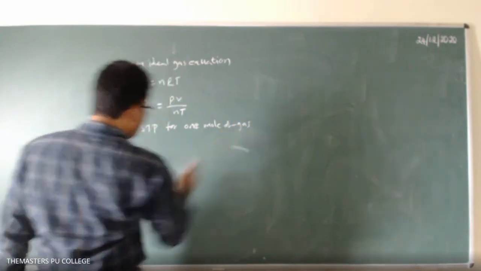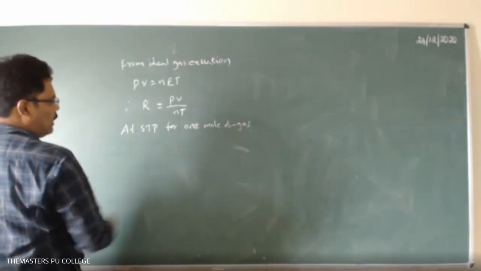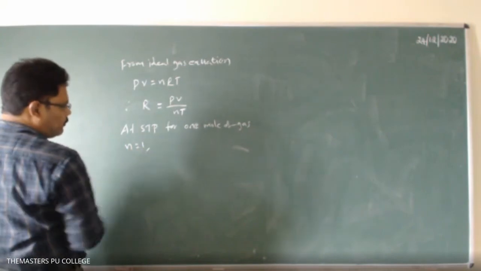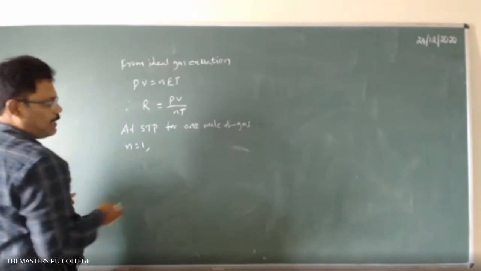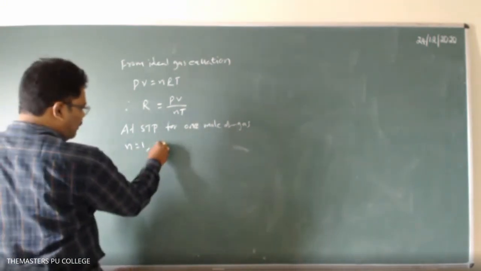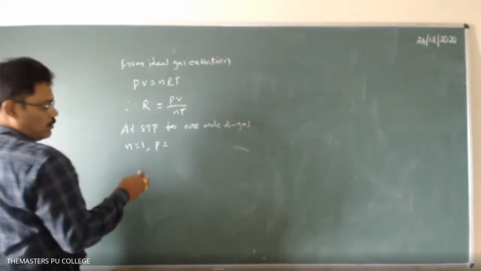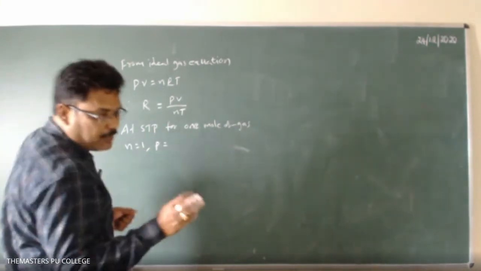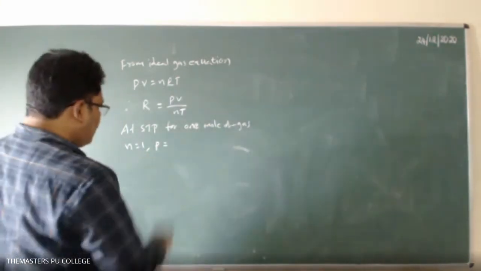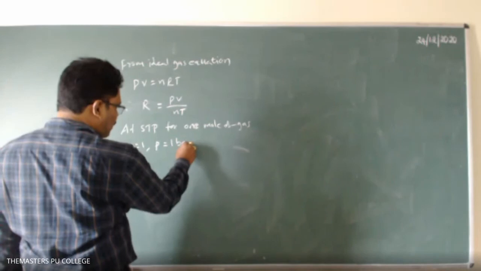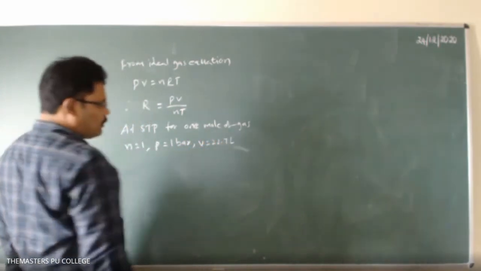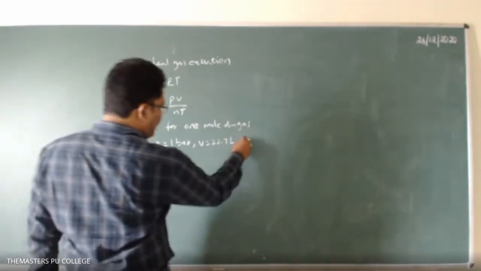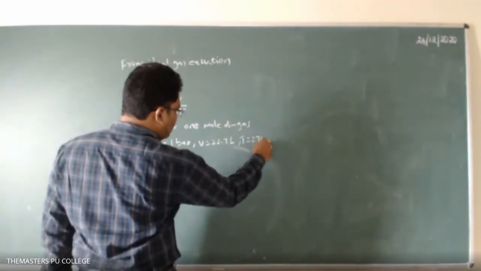At STP, for 1 mole of gas, n equal to 1. What is STP condition here? Standard temperature and pressure. Generally pressure is expressed in different units, but STP condition is 1 bar pressure, volume will be 22.7 liters, and temperature is 273 Kelvin.